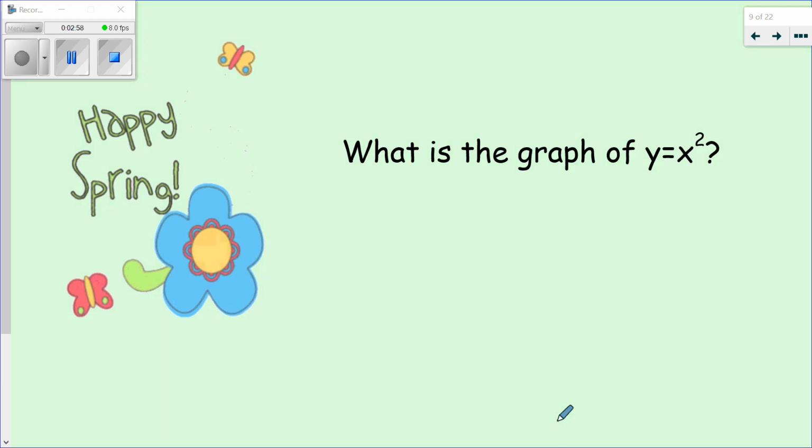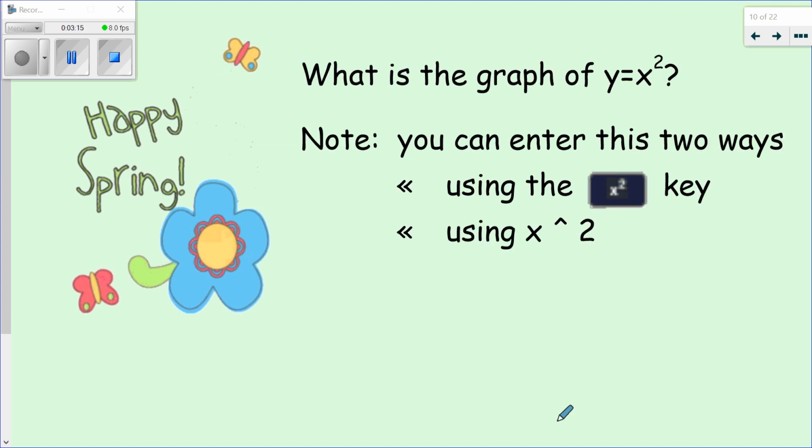So we have this other function now. We have y equals x squared. So we've looked at linear functions. We also took a look at absolute value functions and what those look like, right? That's that V shape. But we have another one called y equals x squared. So what shape is that going to give? That's going to give, well, I'll get to the shape in a second.